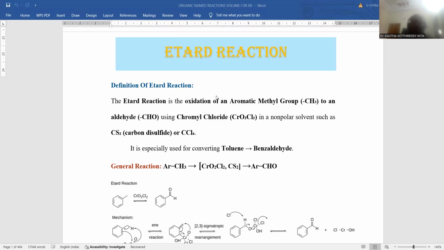This is the session in which we are going to discuss the named reaction, the Etard reaction. This is part of organic named reactions. We have already carried out so many sessions based on this kind of concept.